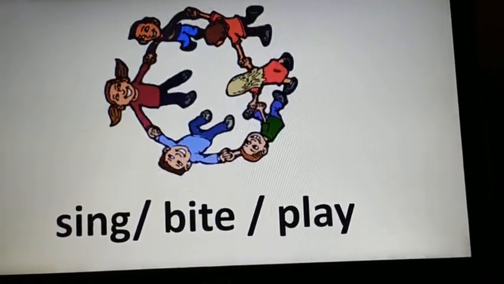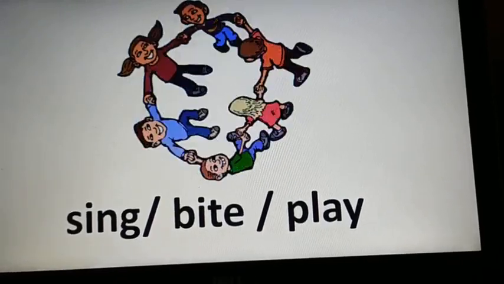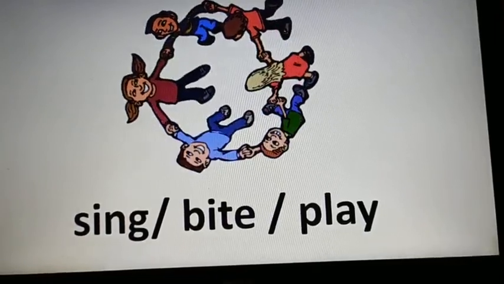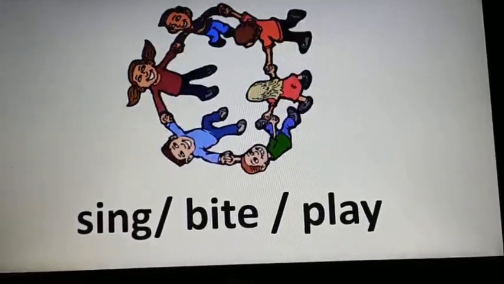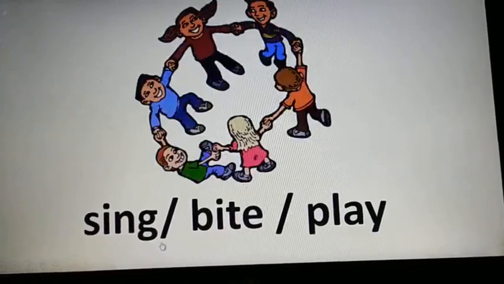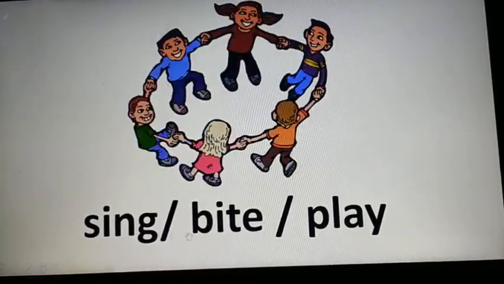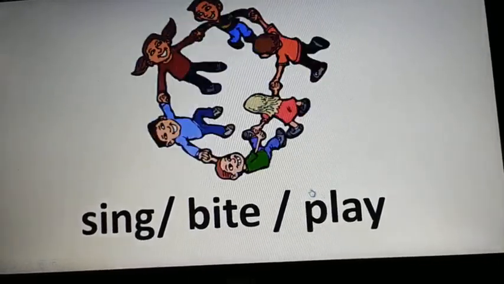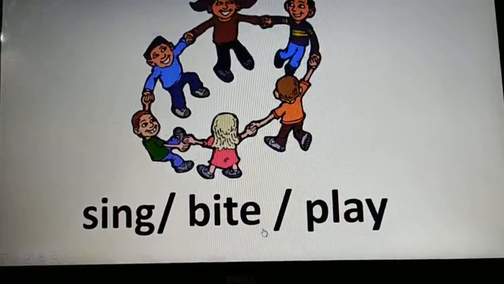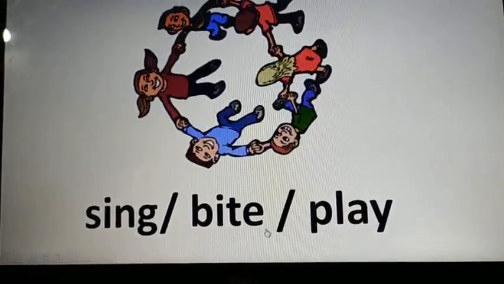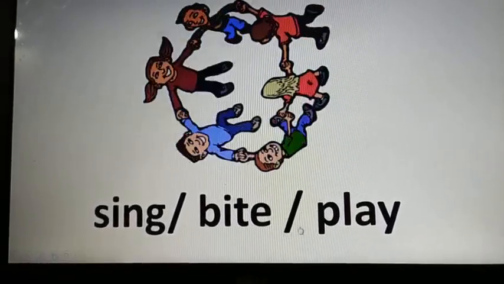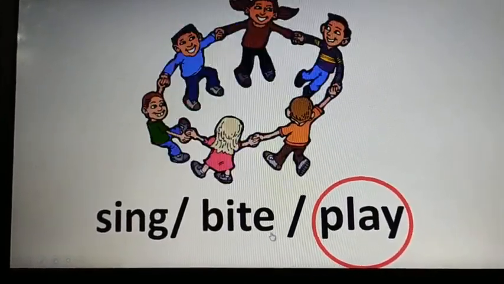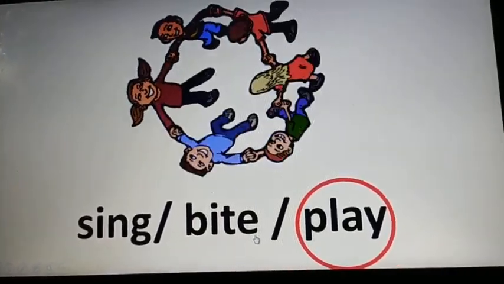What are the children doing here? They are singing or they are biting something or they are playing. What are they doing? What do you think? Look at them and tell me. Give your answer. This is sing, this is bite and this is play. Which one? Place your finger on the screen and circle that. And I know you have circled the right one. Let's see what's the right answer. Play. Very good. So, the action word is play.